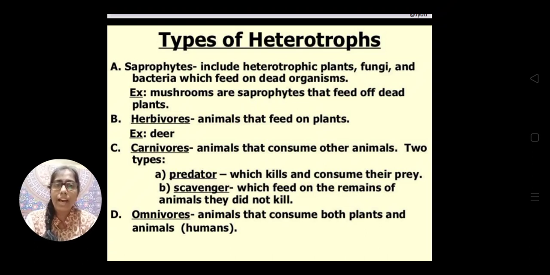Then the next type of heterotroph is your herbivore. Herbivores are mainly the animals which feed upon the plants. Okay, they are the herbivores. For example, rabbit, deer, cattle, etc.